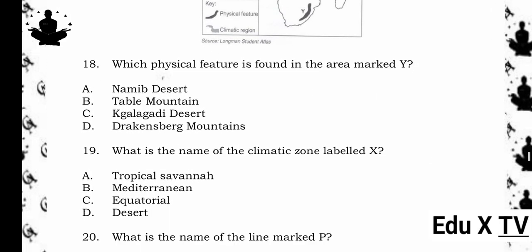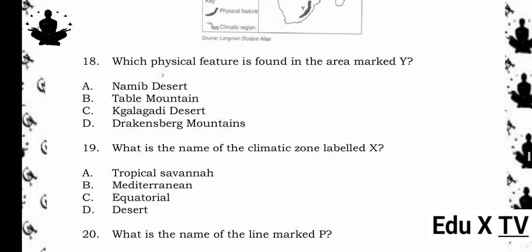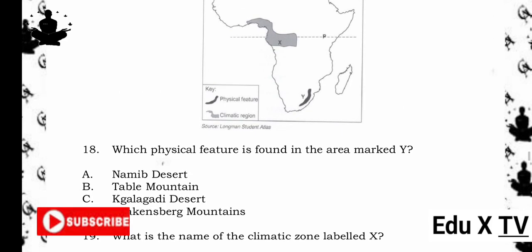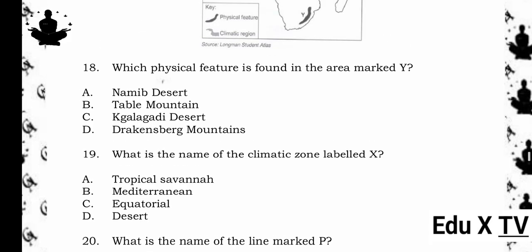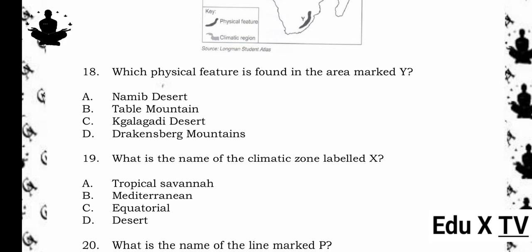19. What is the name of the climatic zone labeled X? A. Tropical savanna. B. Mediterranean. C. Equatorial. D. Desert. The answer is C. Equatorial.